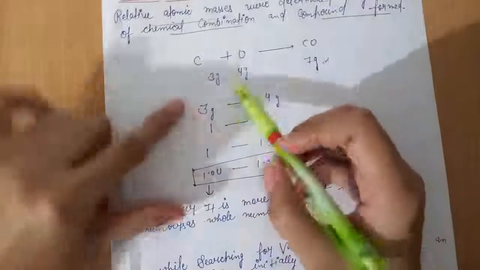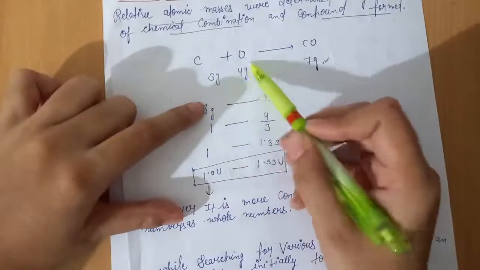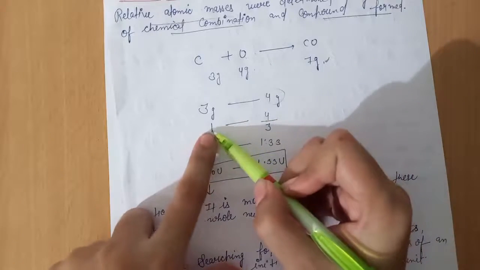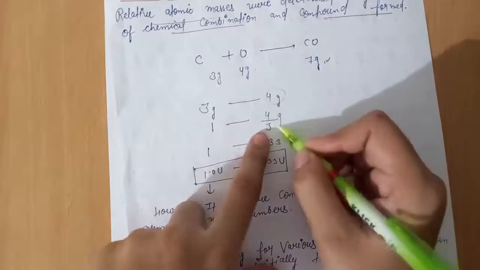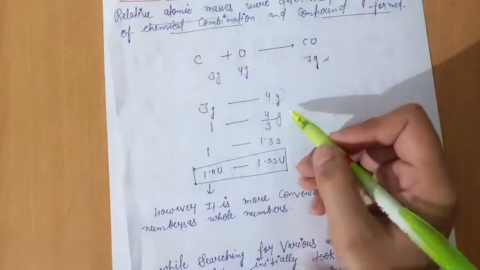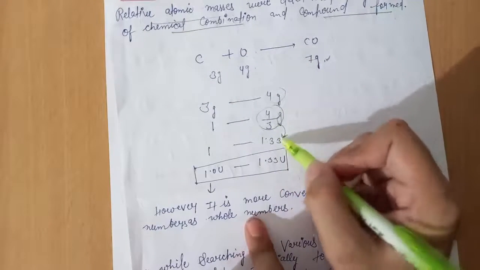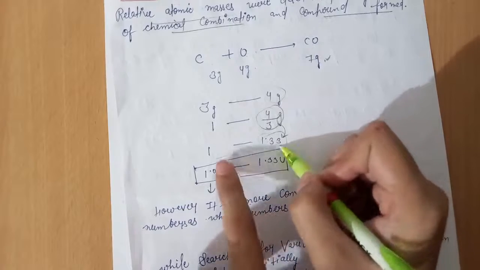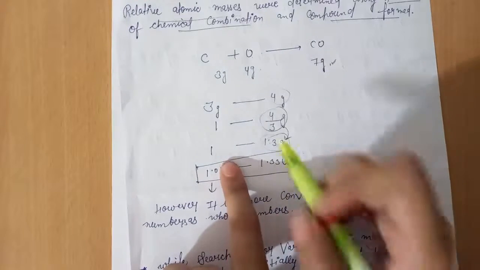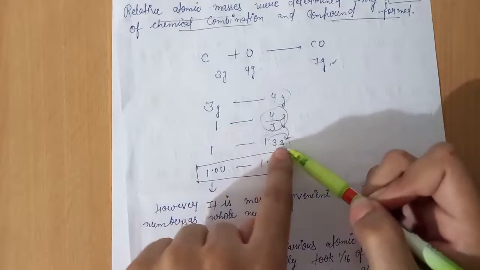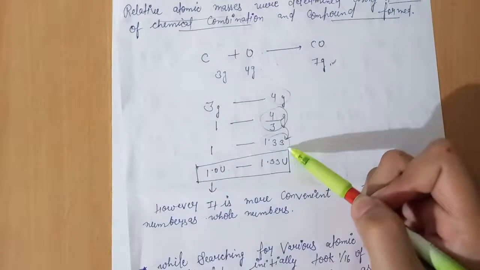So it means 3 gram of carbon reacts with 4 gram of oxygen. So then 1 gram of carbon reacts with 4 by 3 gram of oxygen. So here, if we divide this, we find 1.33. It means 1 gram of carbon reacts with 1.33 gram of oxygen.